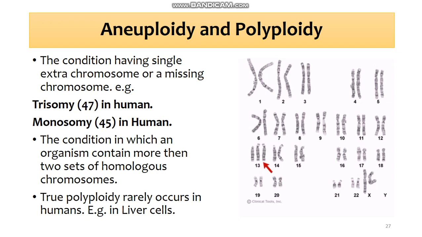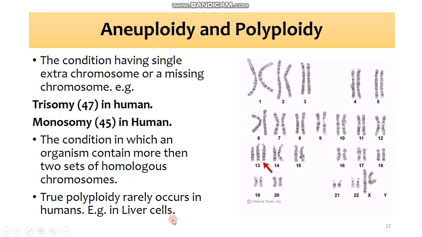For example, if this is chromosome number 3 and an organism contains two sets of chromosome number 3, due to extra abnormalities in crossing over, such conditions are known as polyploidy.